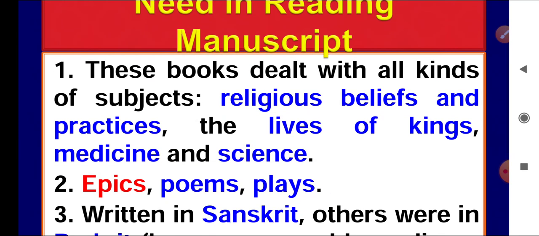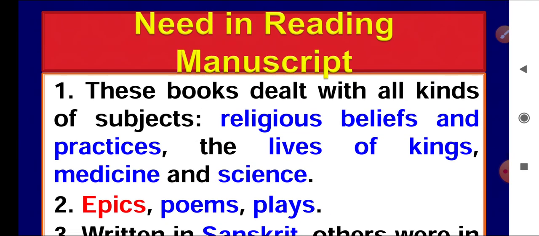So why do we need these manuscripts, what is the need of these manuscripts in present day? You can understand that these manuscripts are dealing with many subjects because these are the sources of history. Without the sources we can't come to know about the past.